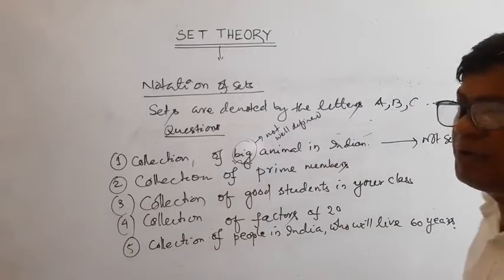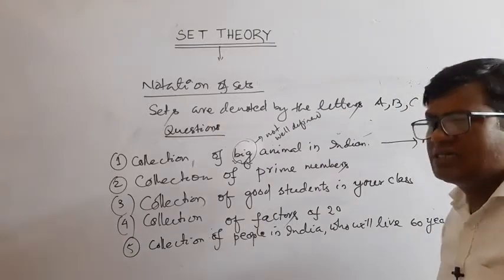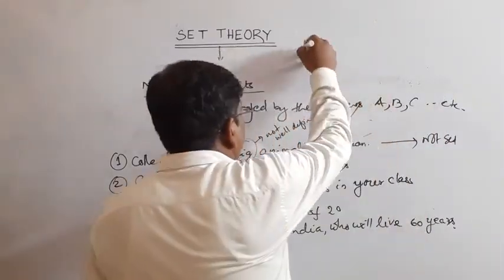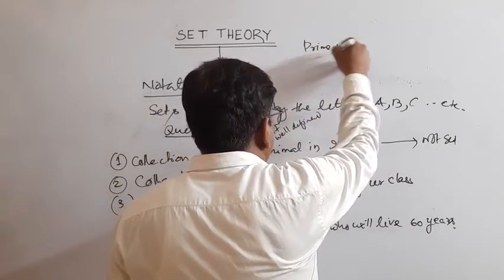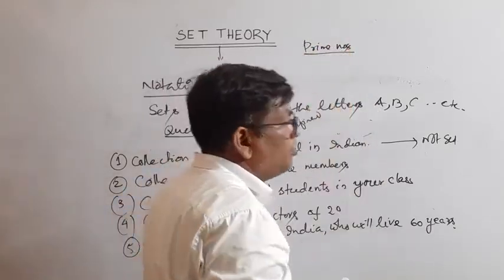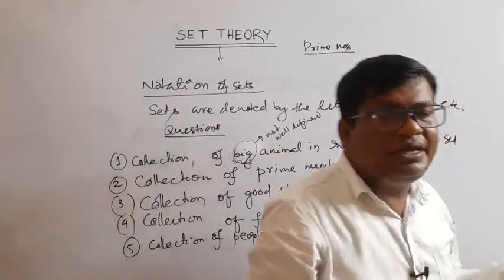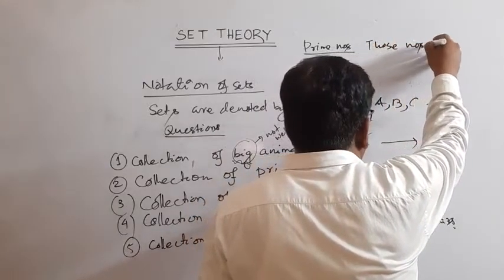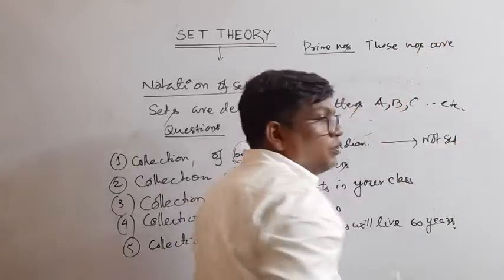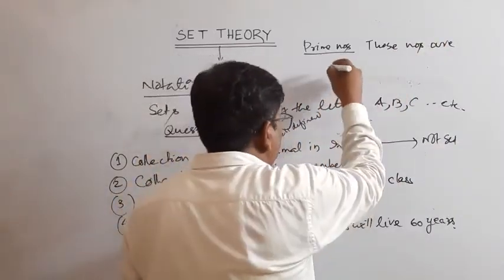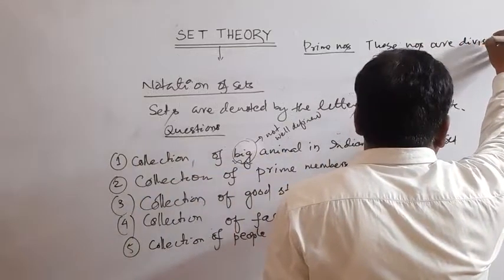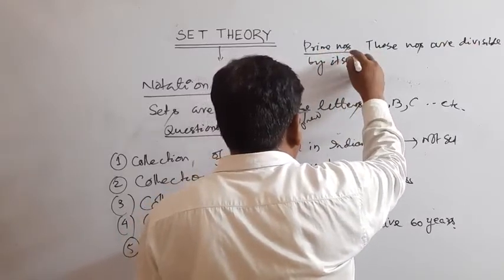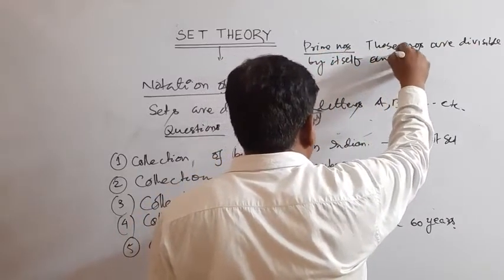Prime numbers. Prime numbers means what? Those numbers having only two factors, divisible by itself and 1 only.